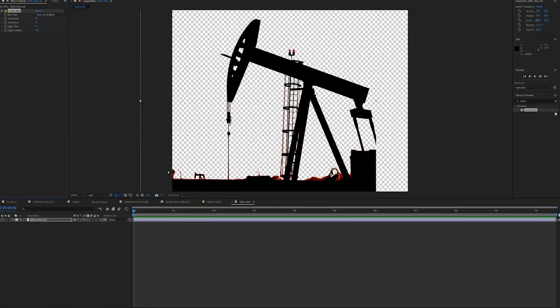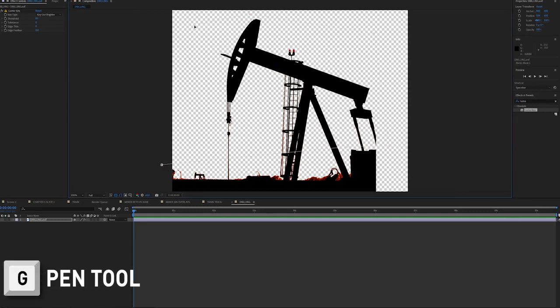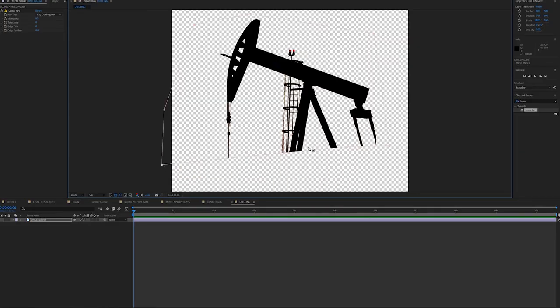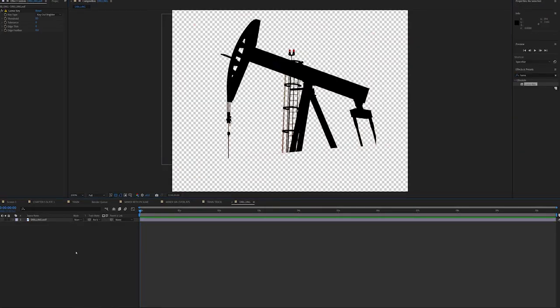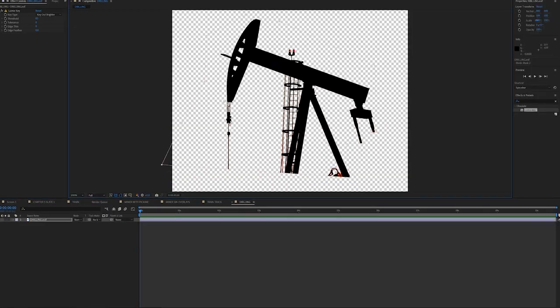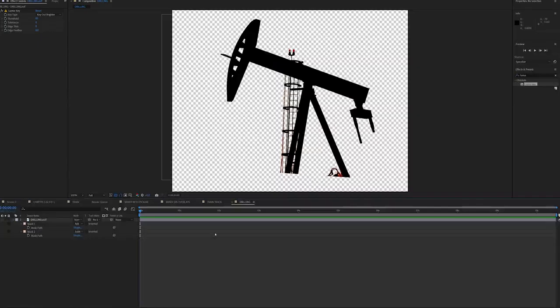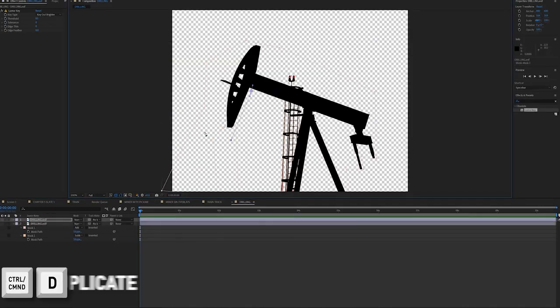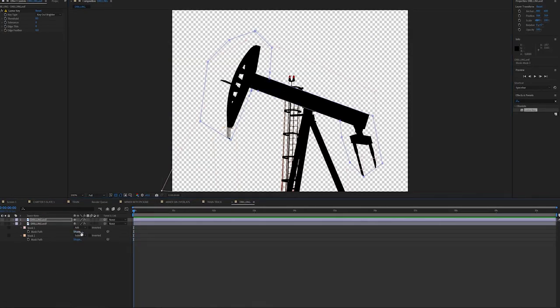And then I think I'll just do what we call a garbage matte, which is just a broad mask that cuts out everything else in the shot. So let's just cut that out with a very primitive mask. Cool. So now that I've cut out the parts of my drill that I want, I want to isolate the actual pendulum from the stand of the drill, because I want to animate it just up and down, up and down.